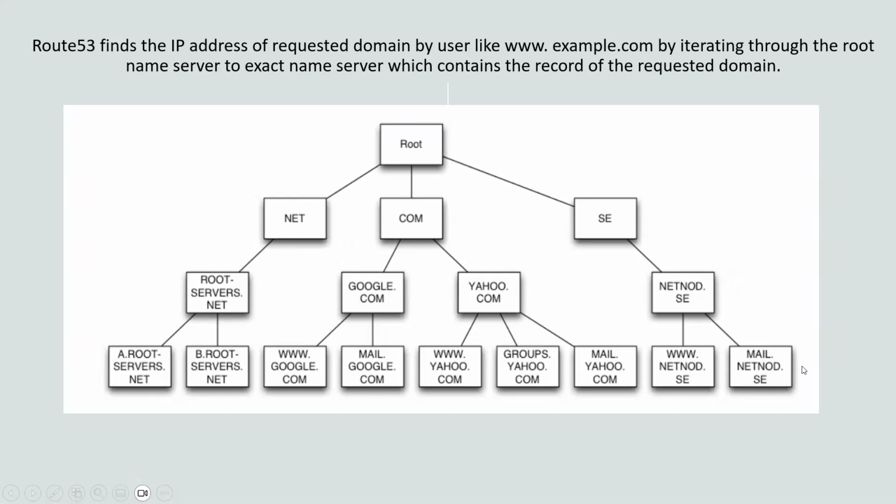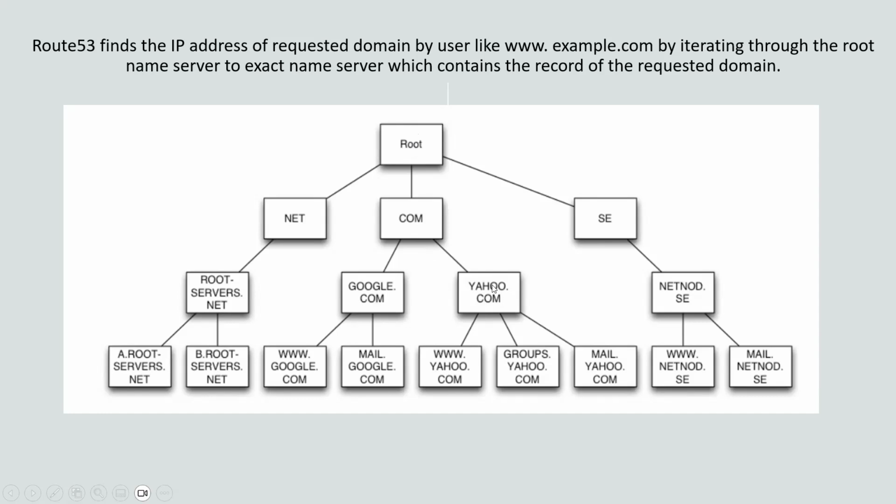Let us understand it this way. Route 53 requests the IP address of a particular domain, and the request goes to the root domain. The root domain says, oh, you are requesting a .com domain, right? I don't have that, but I can tell you the particular name server which contains all the .com domain records. So the root name server will route the request to the .com name server itself, which contains all the records of the .com domain.